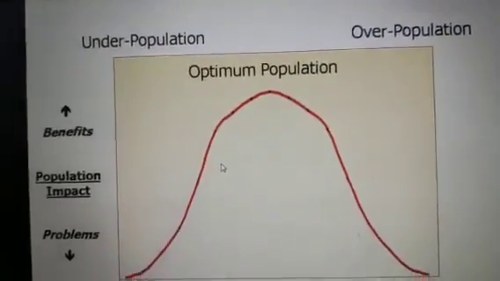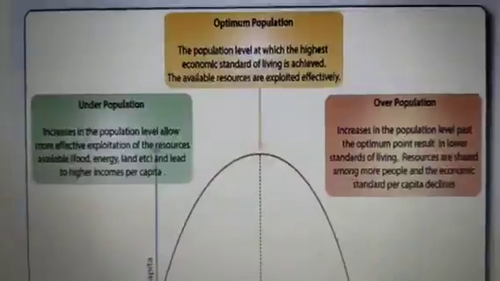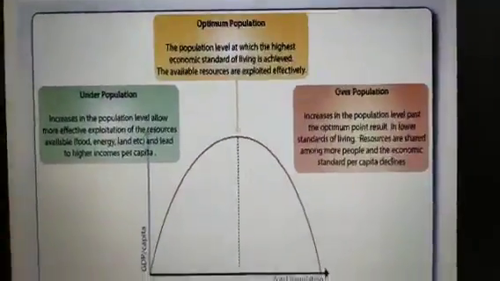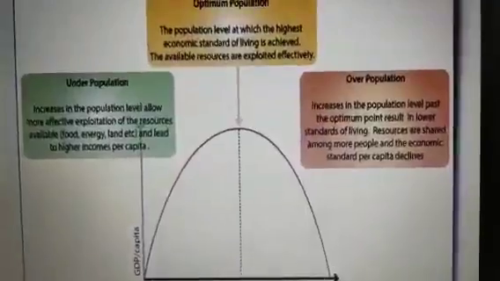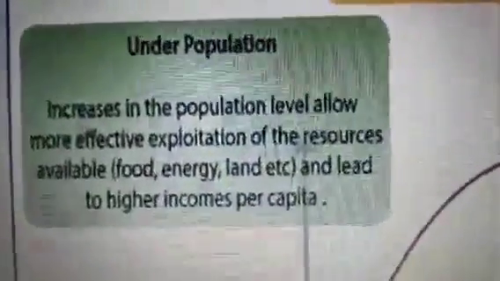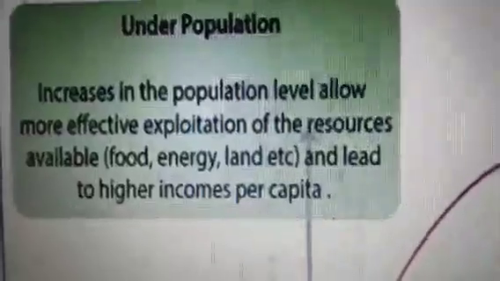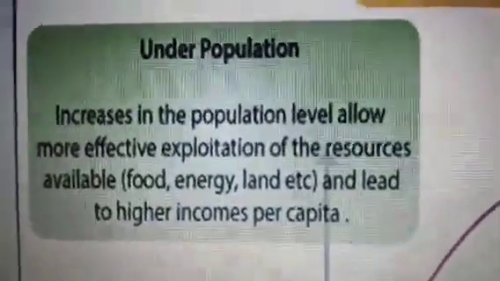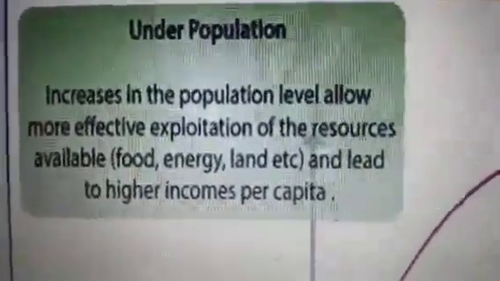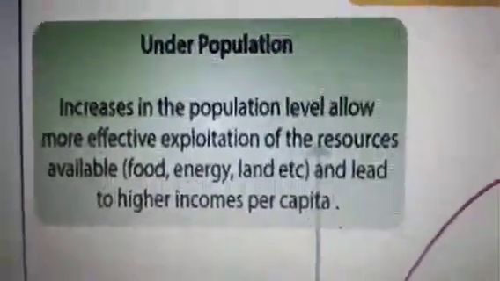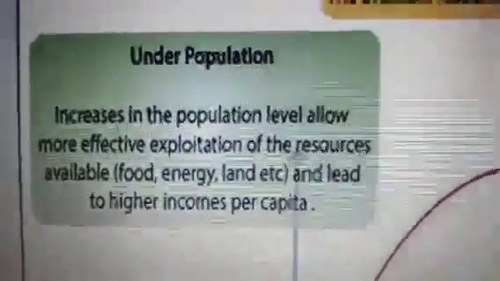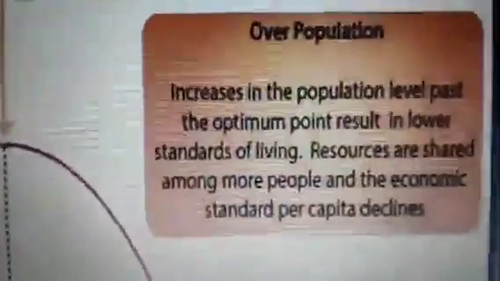So this is the first diagram which we have to draw, and then you have to explain this diagram. In the same diagram, you have to say what underpopulation is: increases in the population below the optimum allow more effective exploitation of resources available, that is food, energy, land, etc., and lead to higher income per capita. And then what is overpopulation?